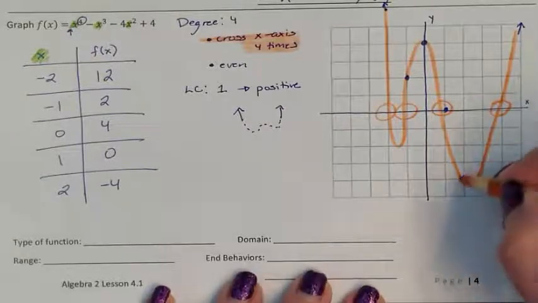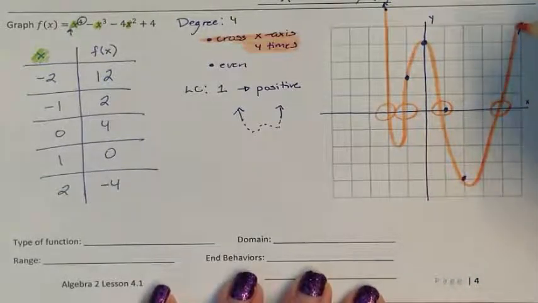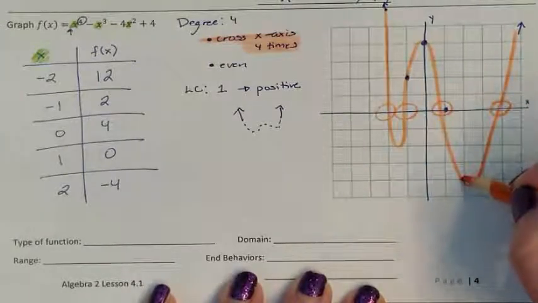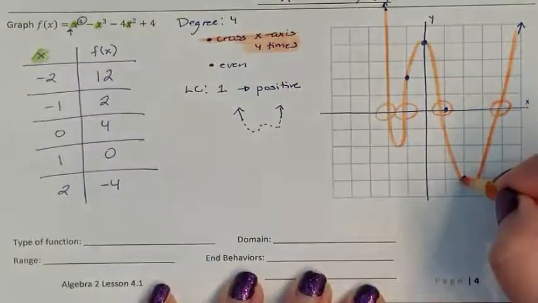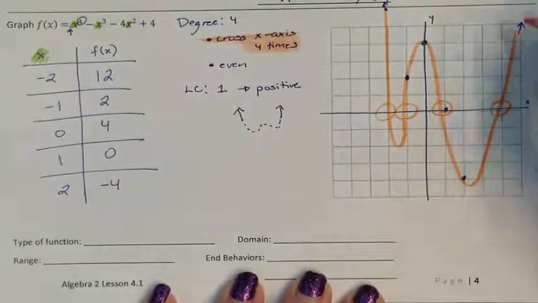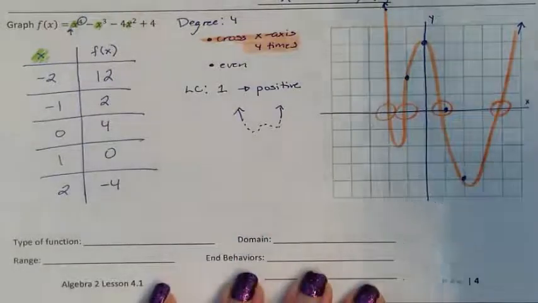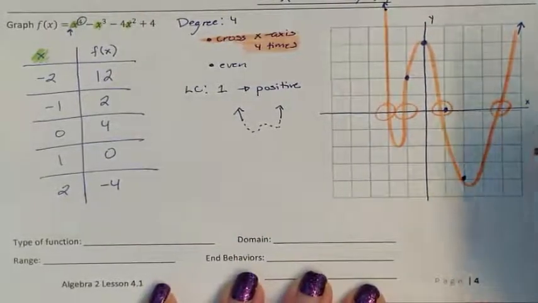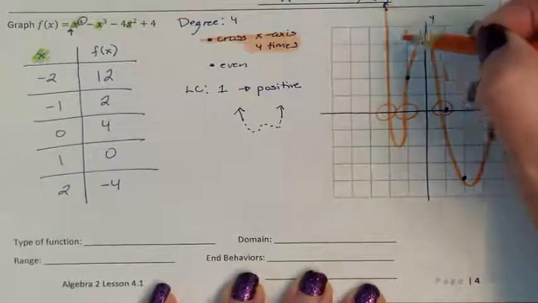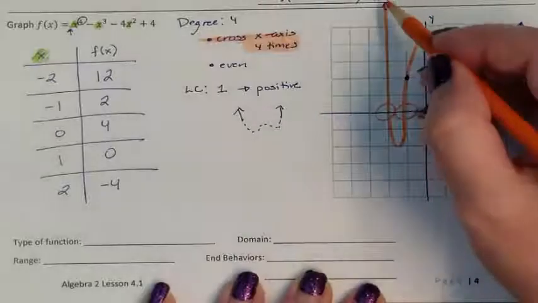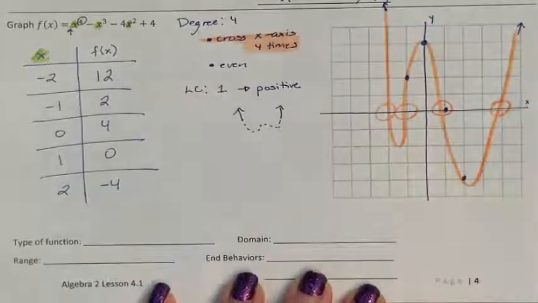Why did I make him turn here and then come back up again? It's because I had only crossed 3 times. I needed to cross 4 times. So if I turned around and came back up again, I would have crossed 4 times. The only thing that we know for 100% is absolutely true is that these points right here stay there. And I know that the left and the right both go up.